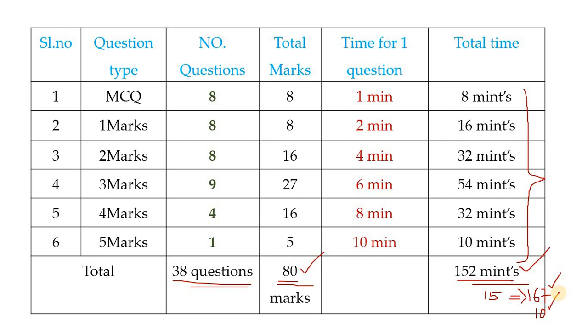Check whether you have attended all questions or not, and whether you have highlighted important points or not. Important points in the sense that for all final answers you have to draw a box, and you have to draw the figures using pencil and scale itself. All these things you have to check. And the remaining 3 minutes, you can use to arrange all your papers properly.